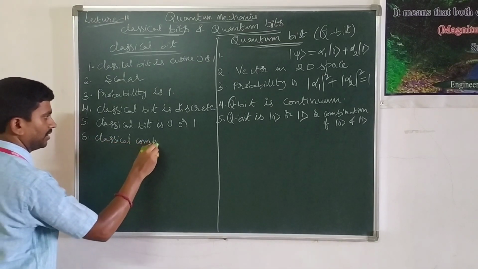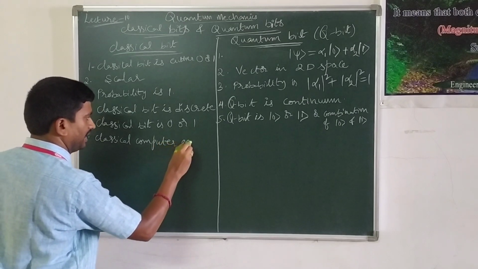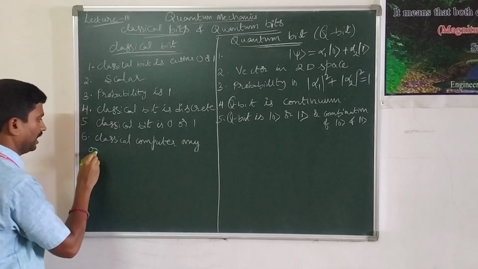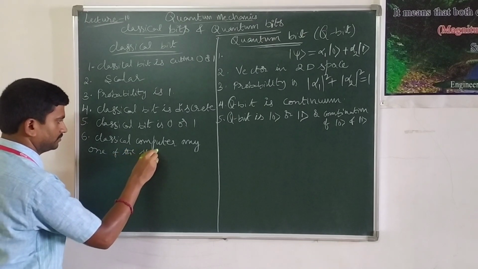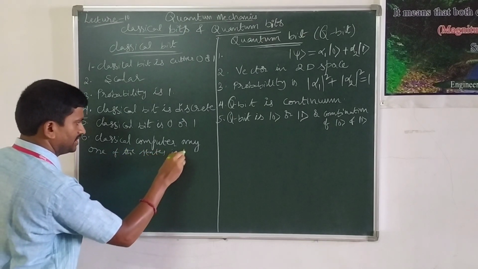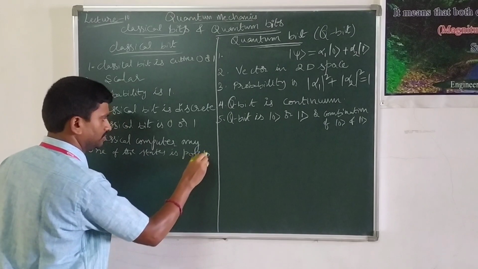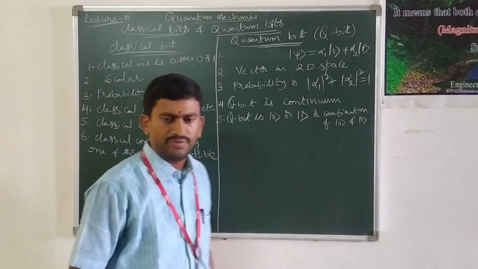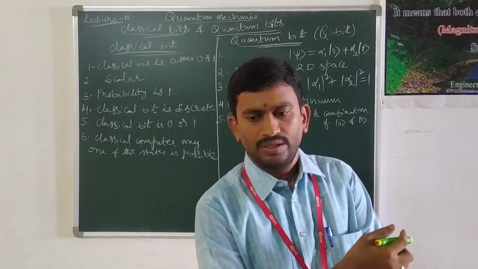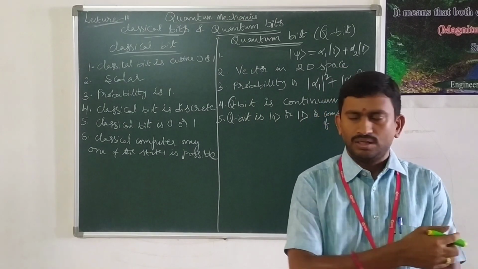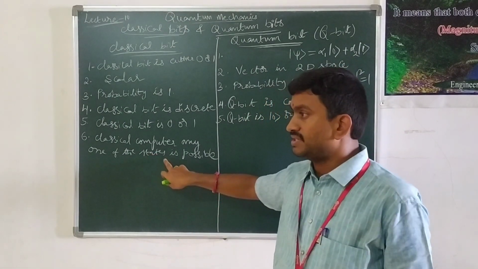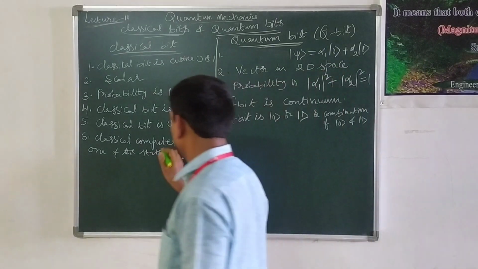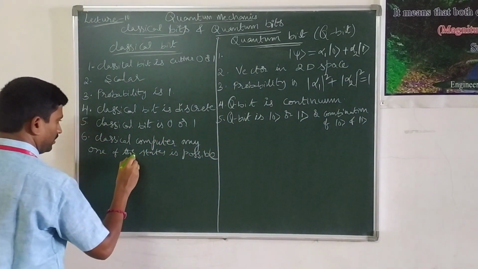In a classical computer, any one of the states is possible. Whereas if you observe the quantum computer, any one of the states is possible at a time. This is important.